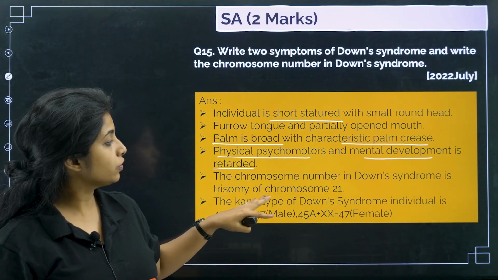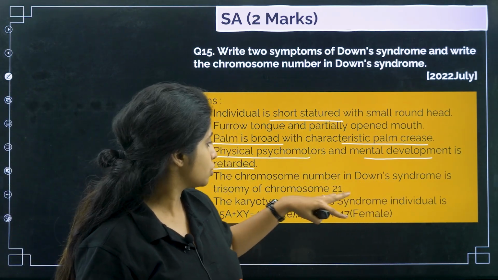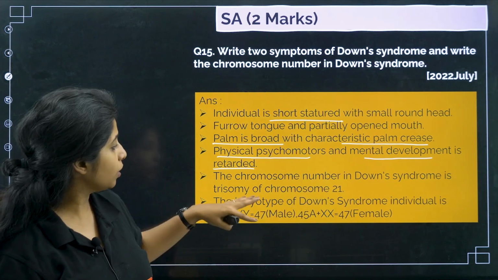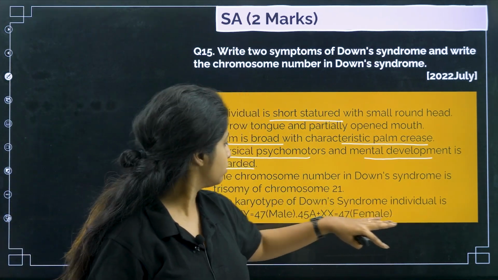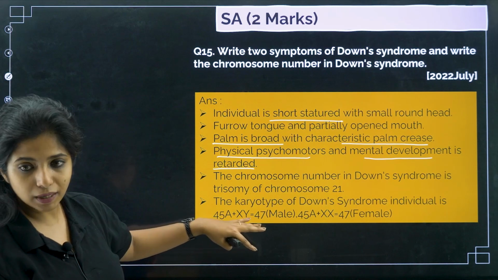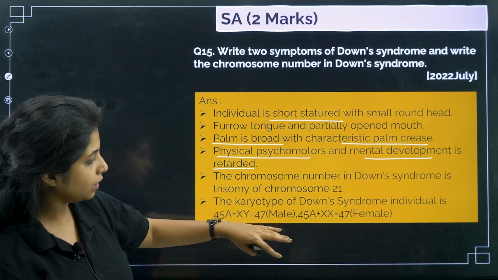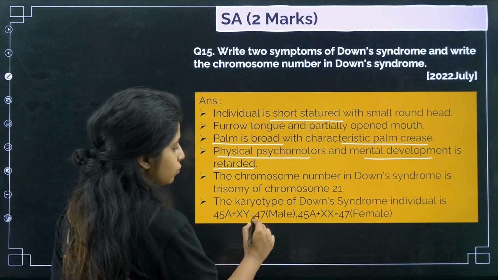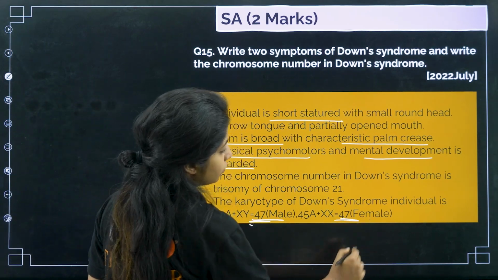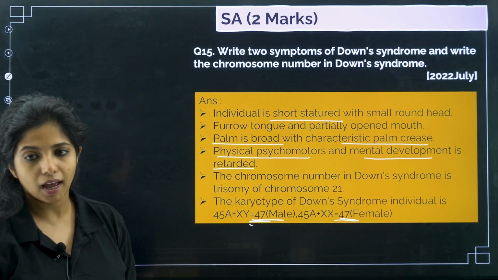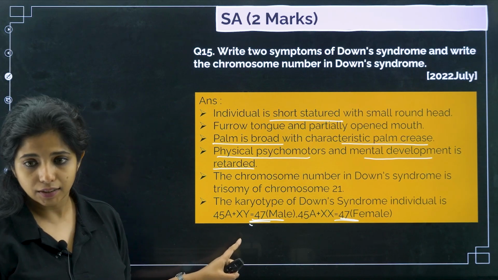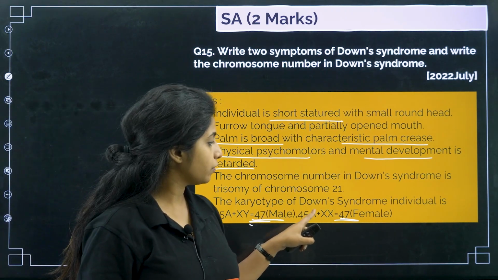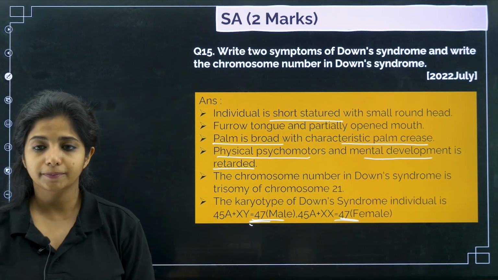Children, if you're talking about the chromosome number, it is 21 chromosome. The karyotype, as in the chromosomal makeup, of a Down syndrome individual is 45 autosomes plus XY if it's a male, or it can be a female also, either way. So in total, how many chromosomes? 47. Similarly here also 47 in the case of females. Either way it can happen. So you have to write exactly like this only. It can be 45 autosomes plus XY, or 45 autosomes plus XX if it's a female.